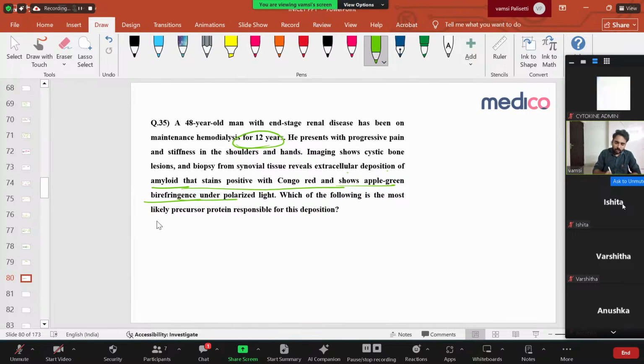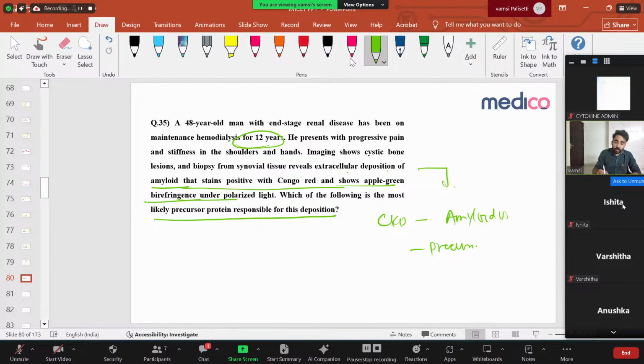So, which of the following is the most likely precursor protein responsible for this deposition? What he's asking is, if a CKD patient unexpectedly develops amyloidosis, what is the most common precursor protein? Normally, amyloidosis depends upon different proteins, like transthyretin, all these things.